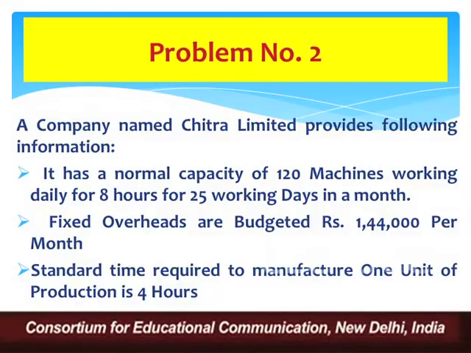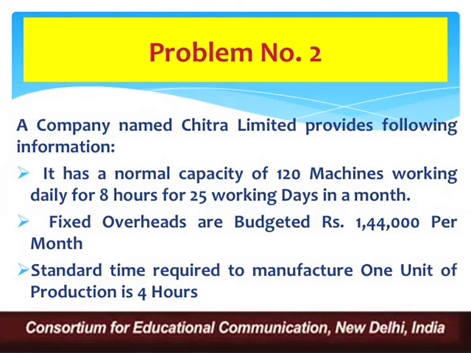how to calculate efficiency variance and capacity variance. So let's have a look at problem number 2 for overhead variance. There is a company called Chitra Limited. It is providing us the following information. It has a normal capacity of 120 machines working daily for 8 hours for 25 working days in a month.